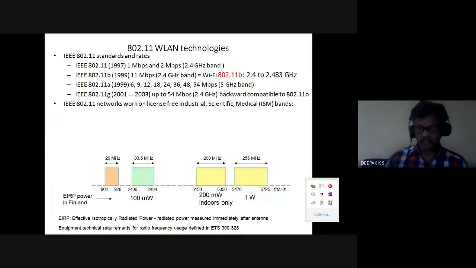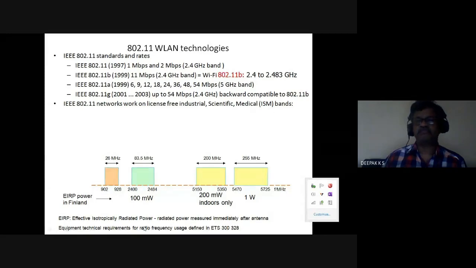The thing you should know is that these are all license-free bands: industrial, scientific, medical. So some other device, like a microwave oven, could be operating. That is one problem with this license-free band. You don't pay for this spectrum; it is free for use. But many other industrial, scientific, medical devices may be operating in those. So there will be some restrictions on power